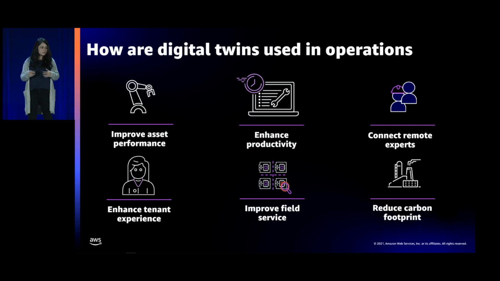Also allows them to visualize how energy is being consumed in the building at a granular level, so at like a floor level or an individual room level, to see like what are some optimizations that they can apply to start to think about reducing their carbon footprint.